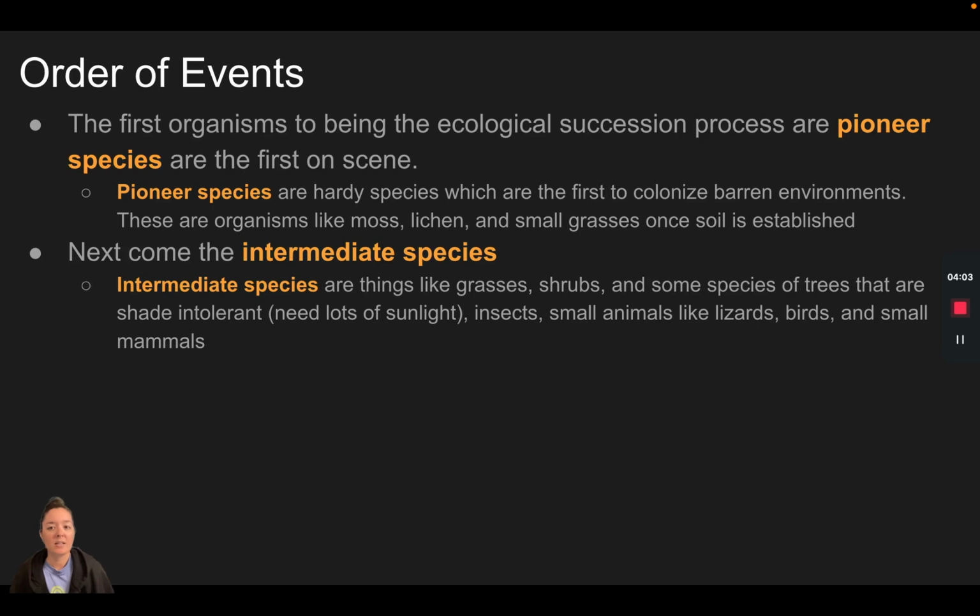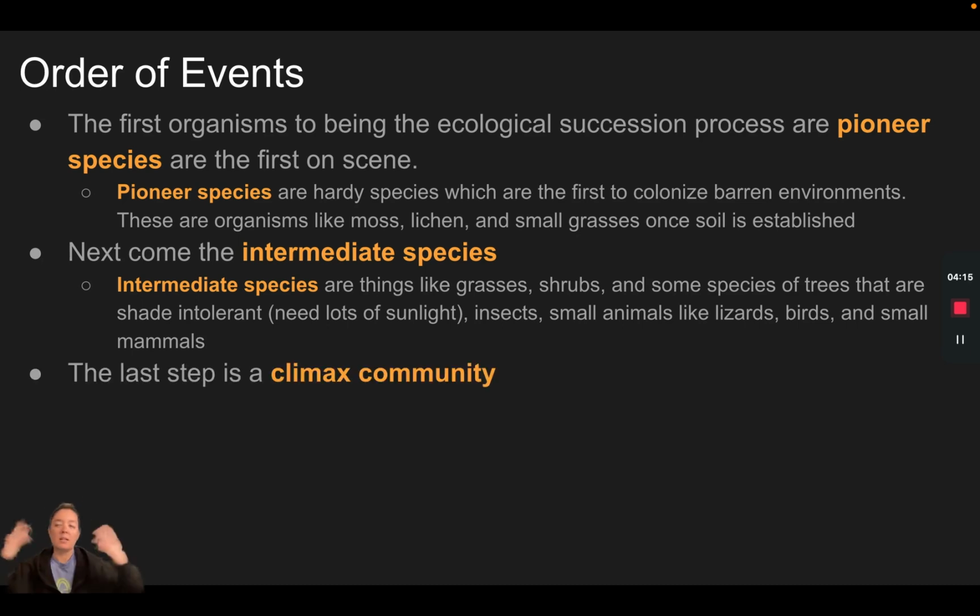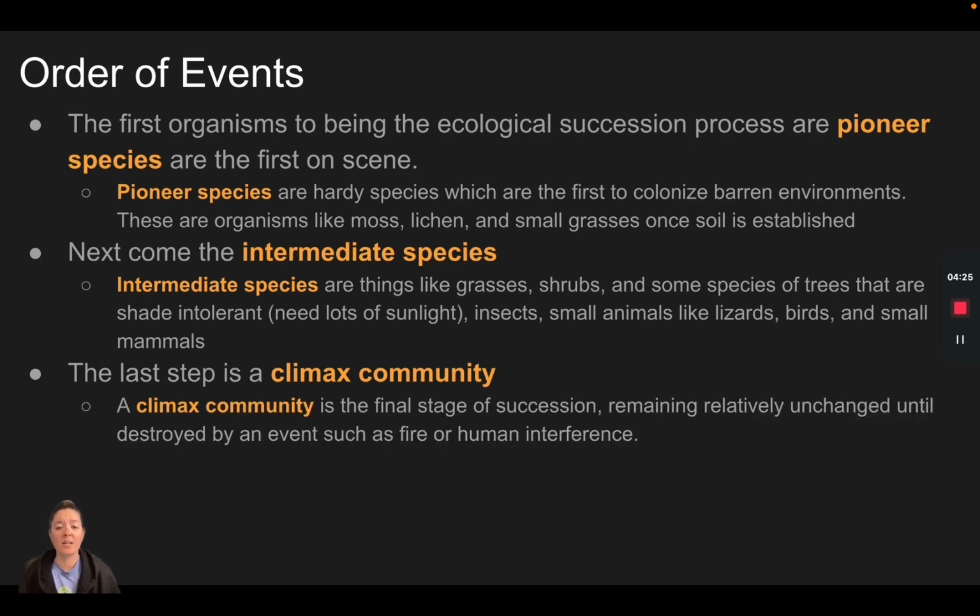We see insects because they are primary consumers. We see small lizards and birds, and other small mammals as they start to have food from the plants that are starting to appear. As we move through, things get bigger, we have more species diversity, and the final ecosystem is called a climax community. A climax community is the final stage because it's the ecosystem at its best. It's not going to get any better.